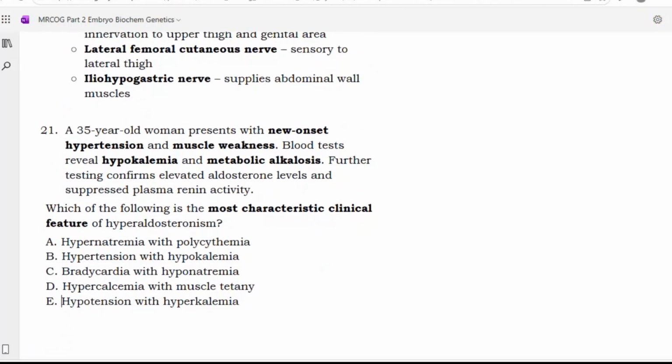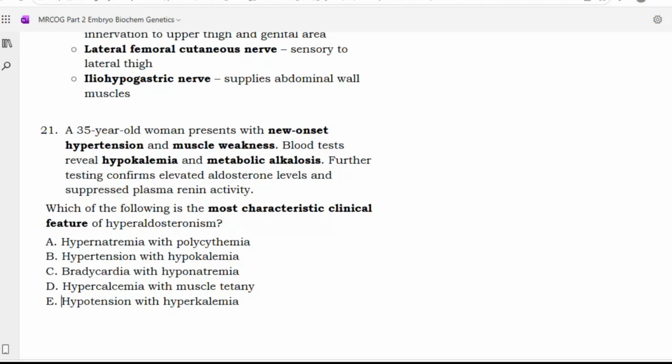Next. A 35-year-old woman presents with new onset hypertension and weakness. Blood test reveals hypokalemia and metabolic alkalosis. Further tests confirm elevated aldosterone level and suppressed plasma renin activity. It is talking about Conn syndrome. Which of the following is the most characteristic clinical feature of hyperaldosteronism? Hypernatremia with polycythemia, hypertension with hypokalemia, bradycardia with hyponatremia, hypercalcemia with muscle thickening, hypotension with hyperkalemia.